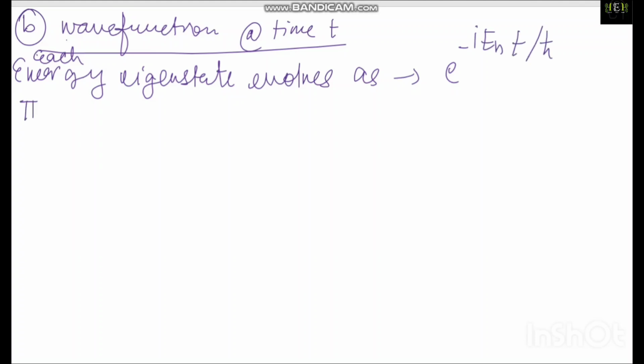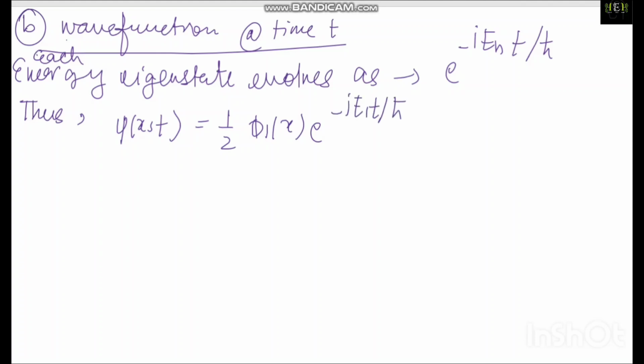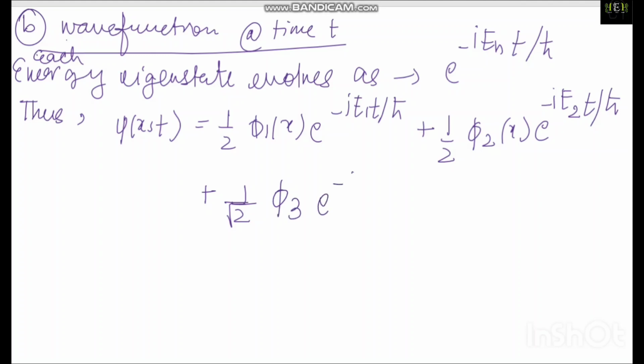Okay, so I will say thus psi of x, t is equal to 1 by 2 phi 1 of x e to the power minus i E1 t by h cut, plus 1 by 2 phi 2 of x e to the power minus i E2 t by h cut, plus 1 by root 2, because we just found all the probabilities and coefficients, phi 3 e to the power minus i E3 t by h cut.